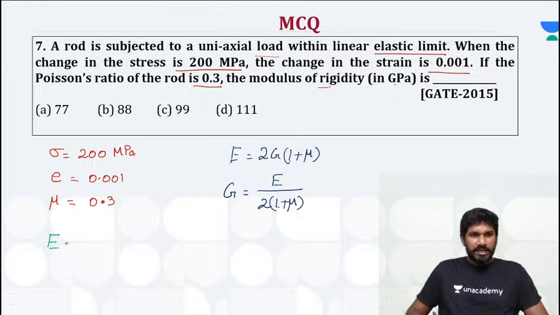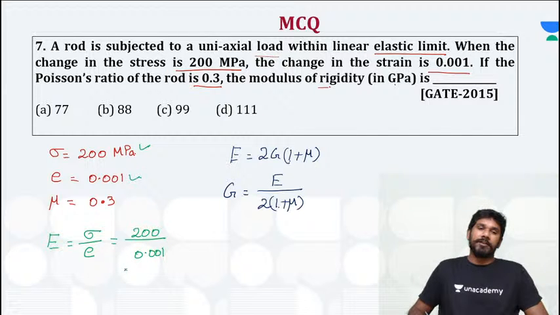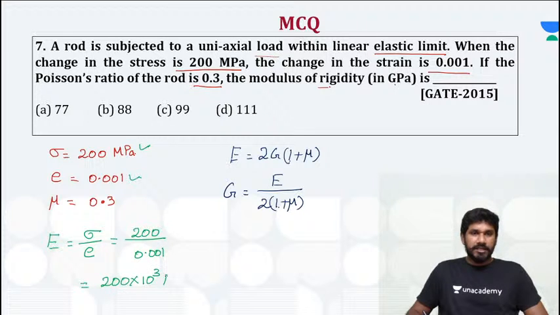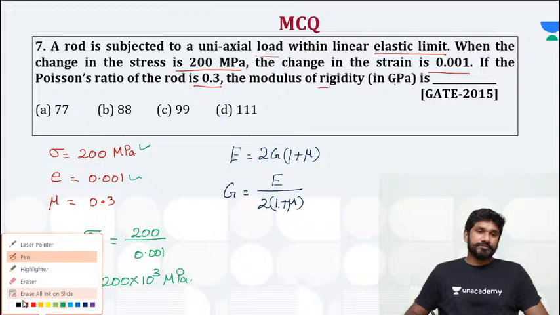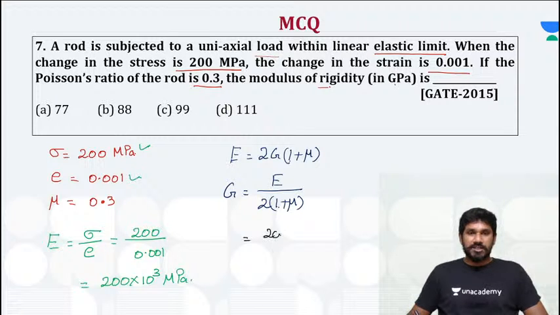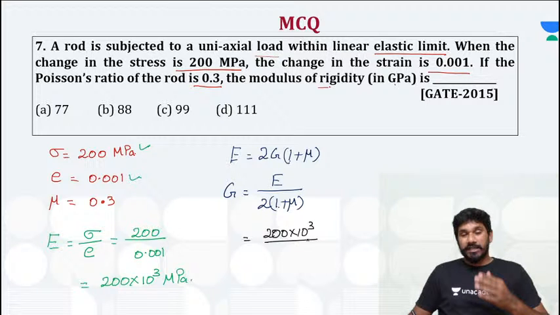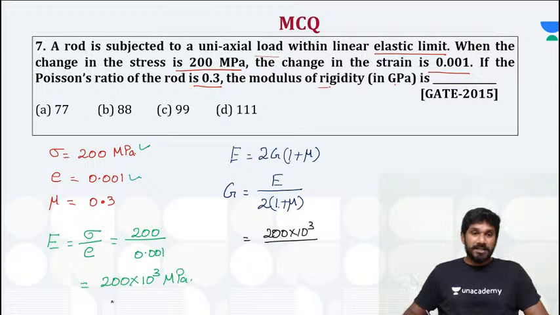So you have to calculate Young's modulus, that is equal to stress by strain, where stress value is given as 200 megapascal and strain value is given as 0.001. That is equal to 200 into 10 power 3 megapascals. Now substitute the values, that is 200 into 10 power 3. Even instead of 10 power 3 you can write it in gigapascals, like 200 gigapascals.